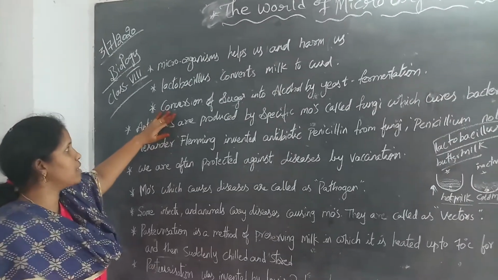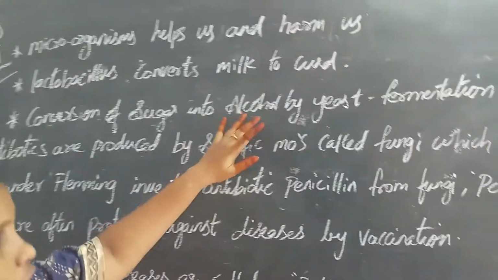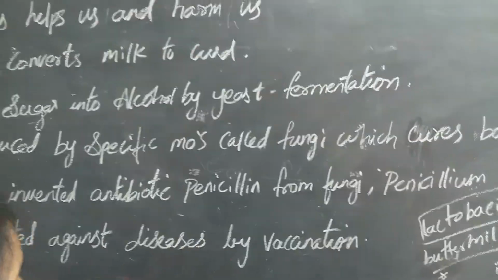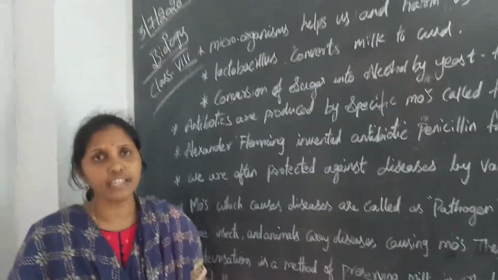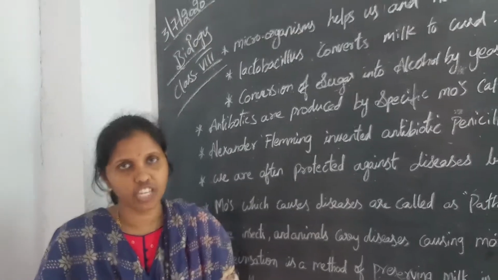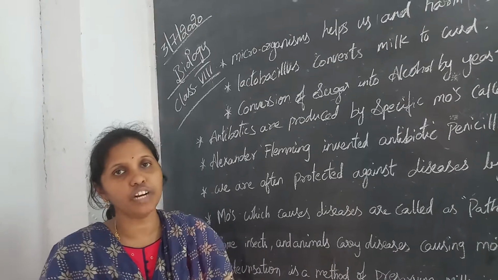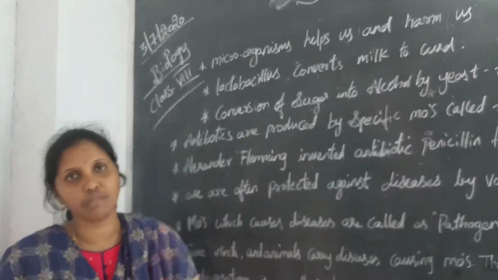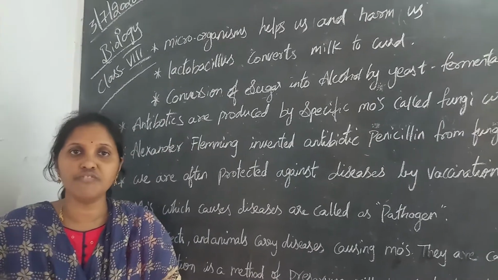Next, the process by which the conversion of sugar into alcohol by yeast takes place is known as fermentation. So you know the bacteria or the microorganisms which are very useful in your daily life. What happens? The fermentation process takes place. For example, idli, dosa, jalebi, these are all fermented foods.